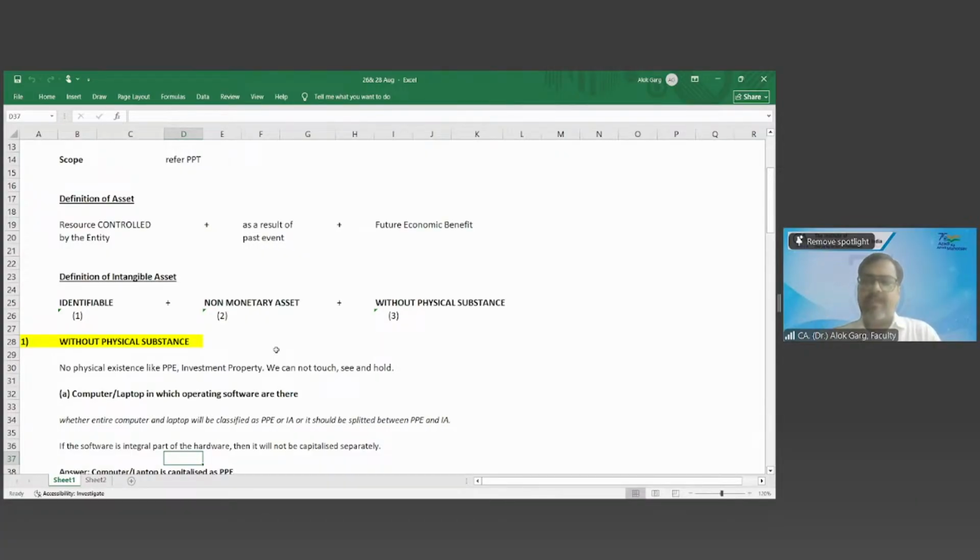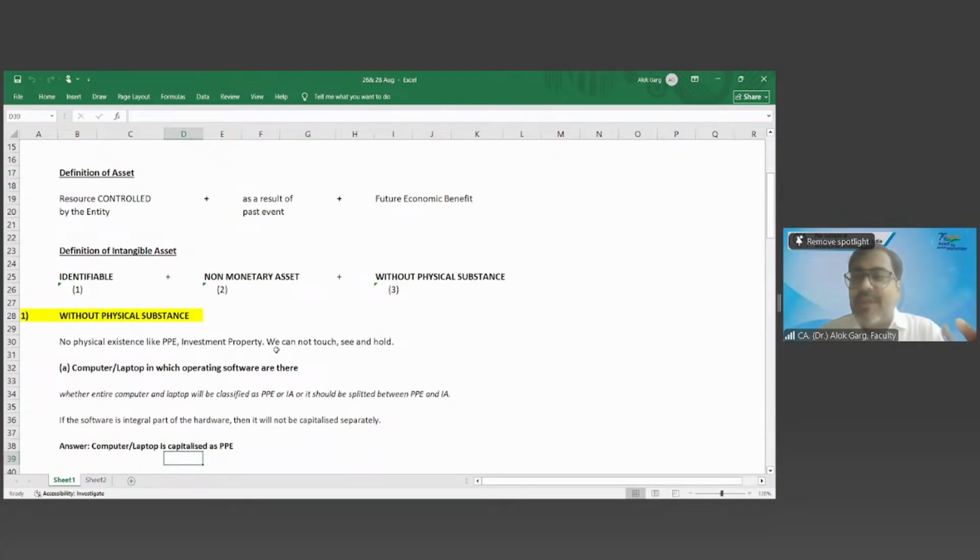The software is stored in that pen drive. So the question is, when the software comes with a hardware, how is it going to be capitalized? Is it going to be capitalized partly as software, partly as hardware, or completely as software, or completely as hardware, meaning PPE? How is it going to be capitalized?